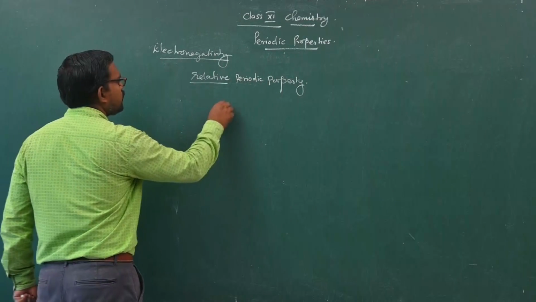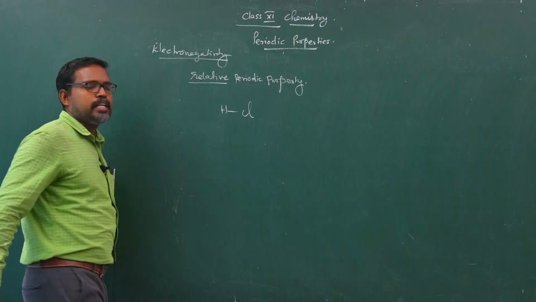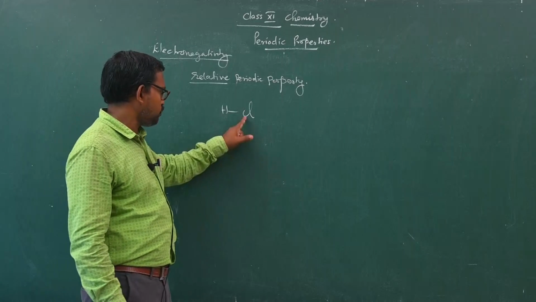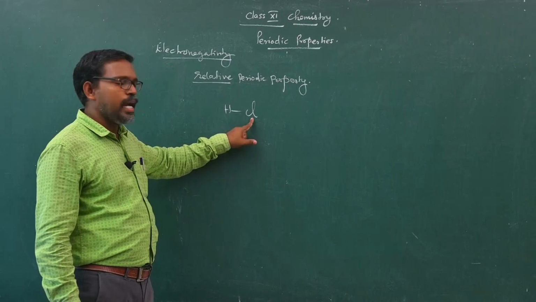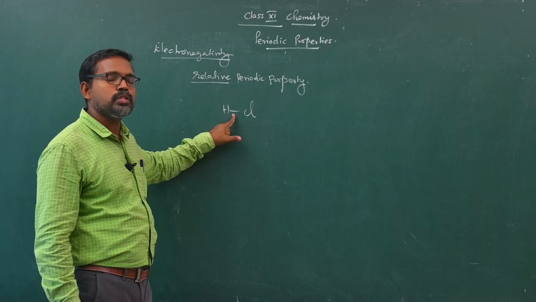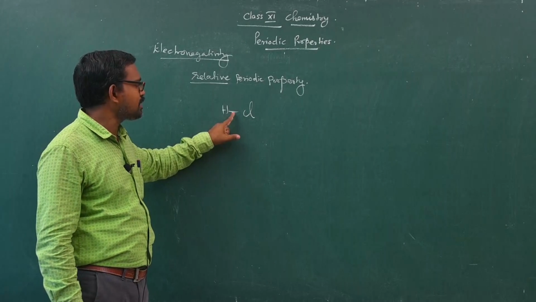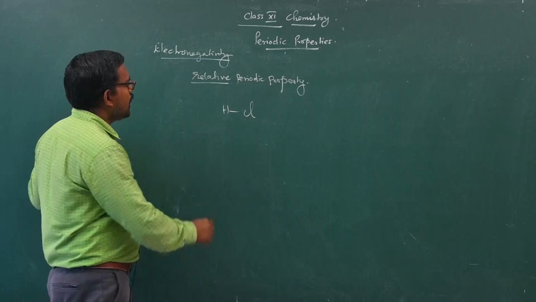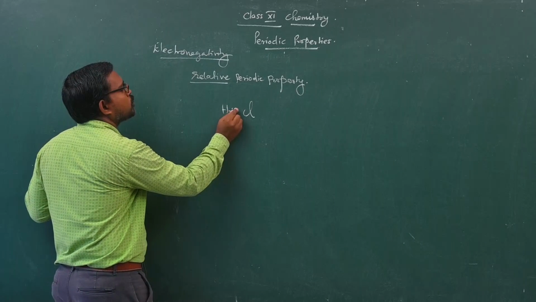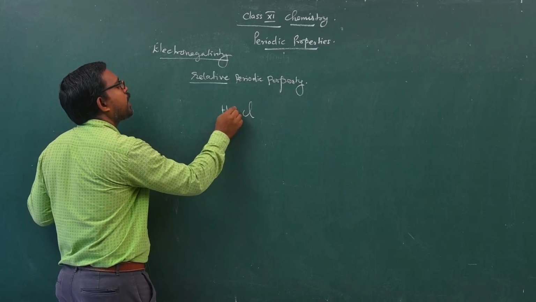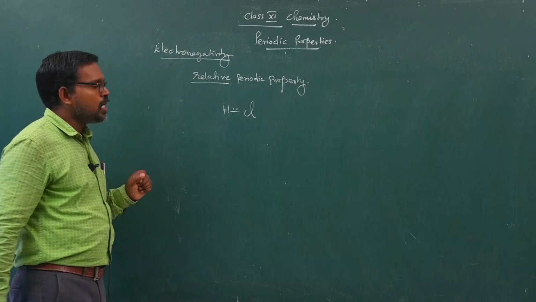Listen, let us consider hydrogen chloride as a molecule. The hydrogen chloride is made by a single covalent bond. This bond contains 2 electrons.